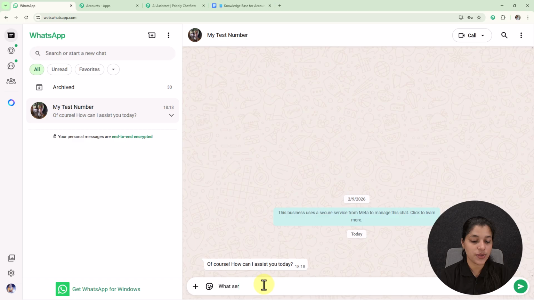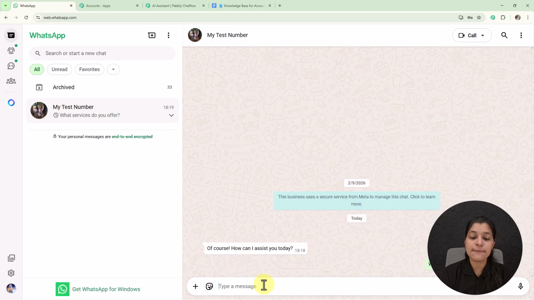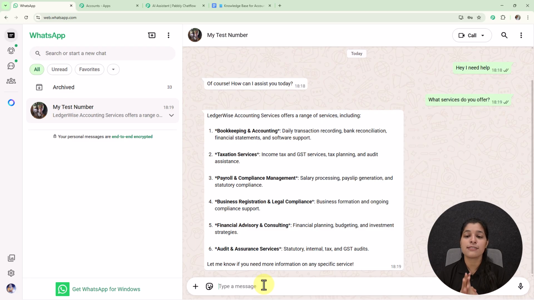Now let's enter another question for our AI assistant to check its proper working. Here I'm going to enter this message: what services do you offer? As I have provided this message, my AI assistant will respond to me within a few seconds. And here my AI assistant has provided me the answer to my question. I have created this AI assistant for an accounting firm business, but you can modify it according to your business need.